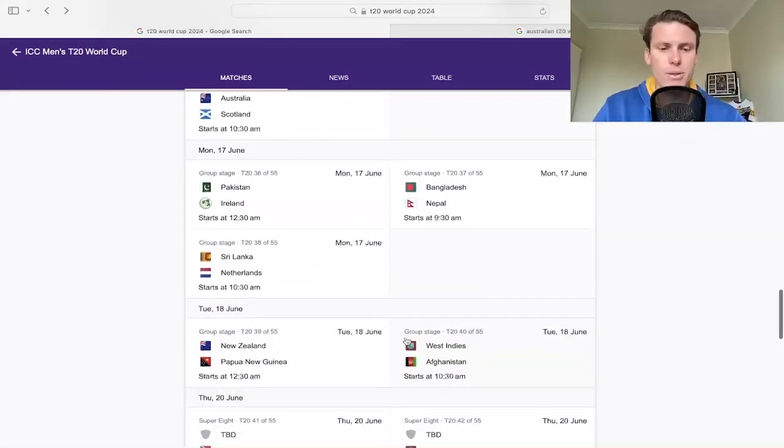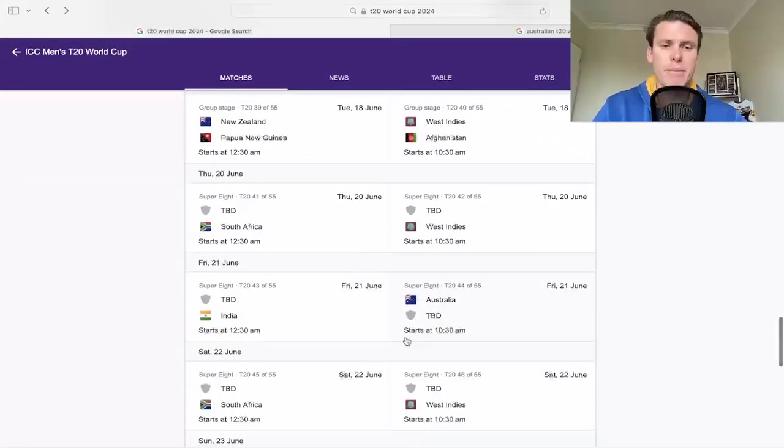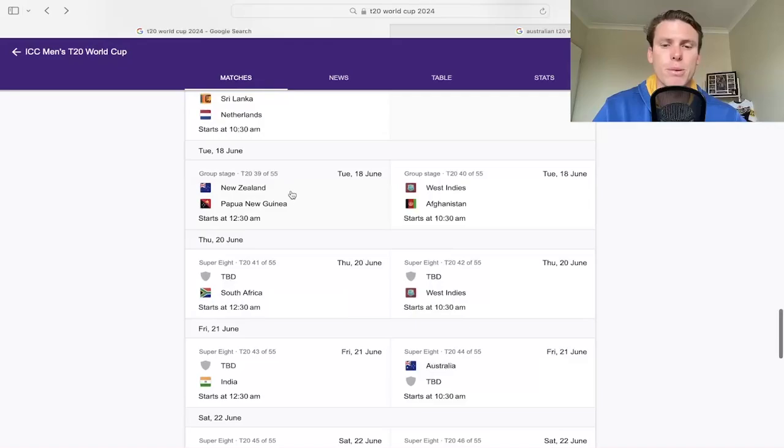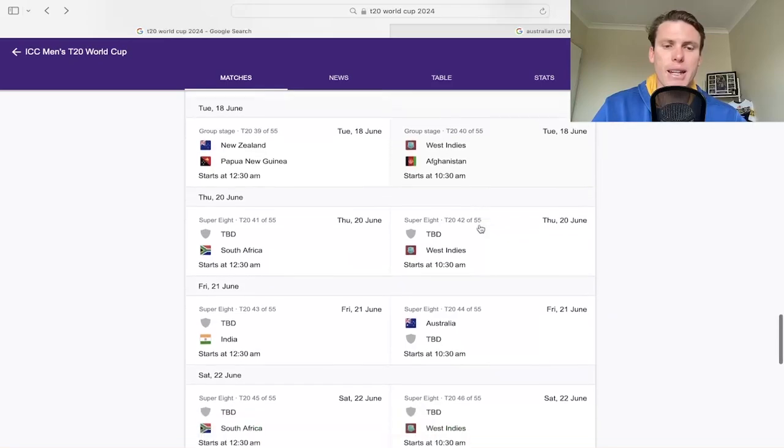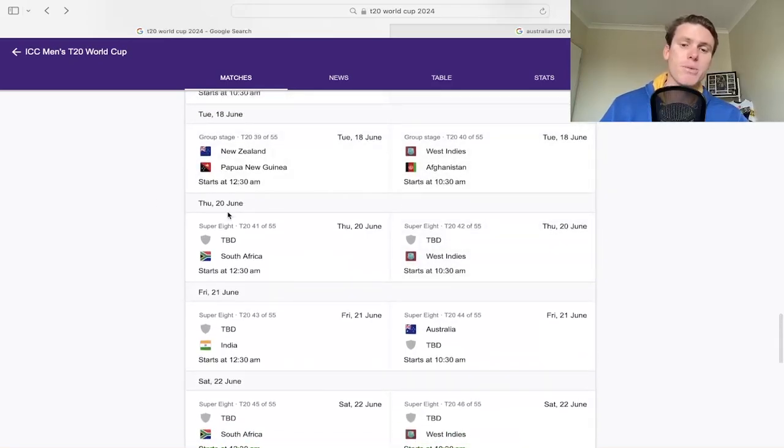Before the last few group stage games, there's still a little bit of time before they get into the Super 8. So got all the way through until Tuesday. 10:30 is the last game, West Indies against Afghans, and then the Super 8 does start on Thursday next week. So if you want to come out, go and check out the Australian game. It does start at 10:30 on Friday, 21st of June, and we're not sure who we're going to play yet, but yeah, thankfully it's not against India, basically, is how that's playing out.